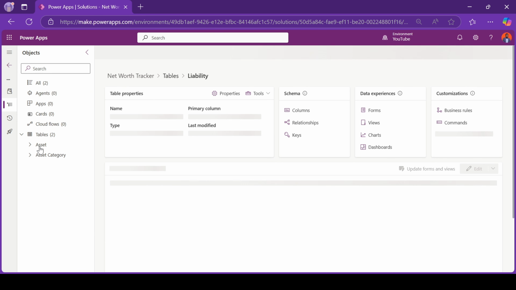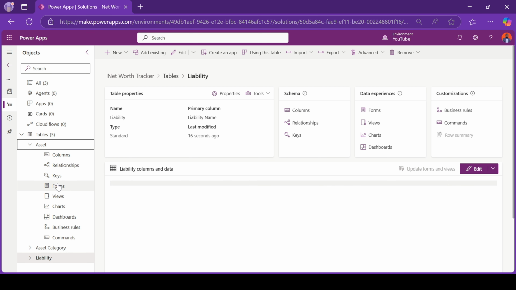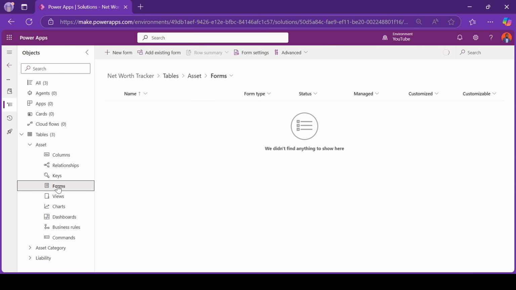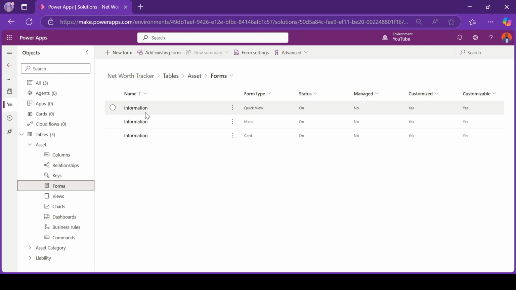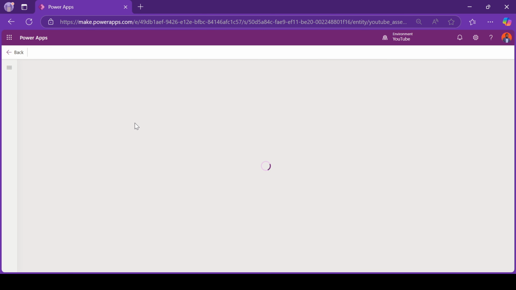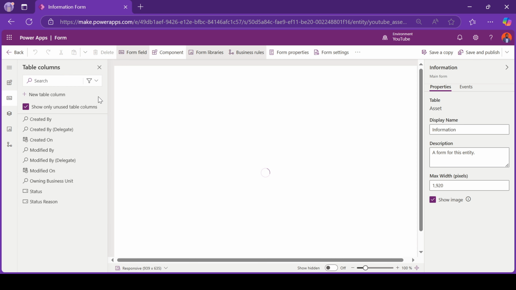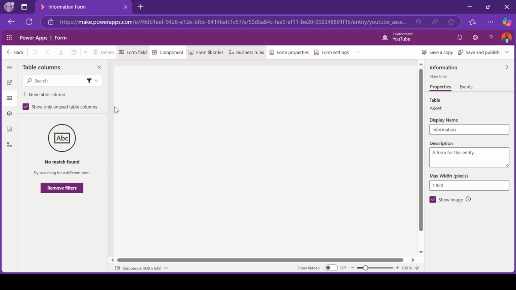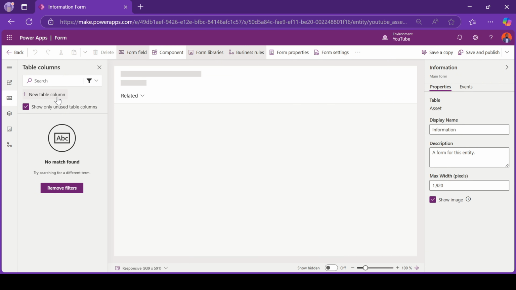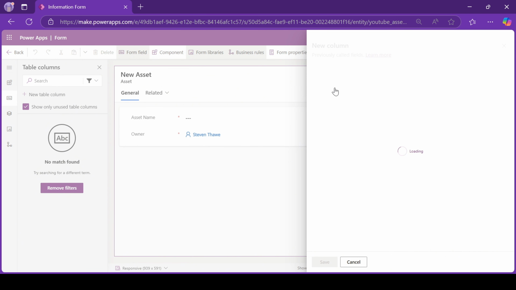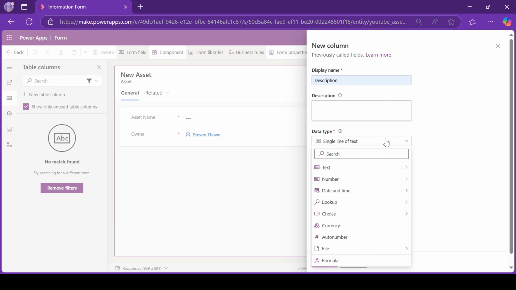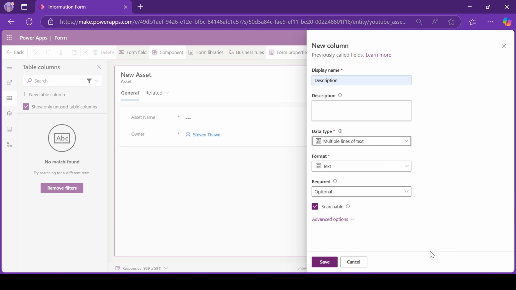Okay. So now in our asset table, let's go to the forms and edit the main form. Let's add custom columns. So we already have the asset name. Let's add in the asset description. And the description should be multi-line text as well.